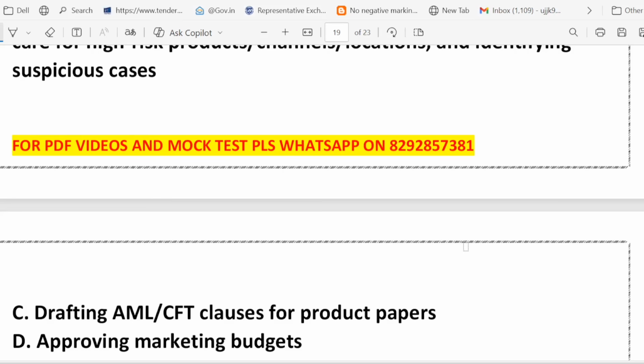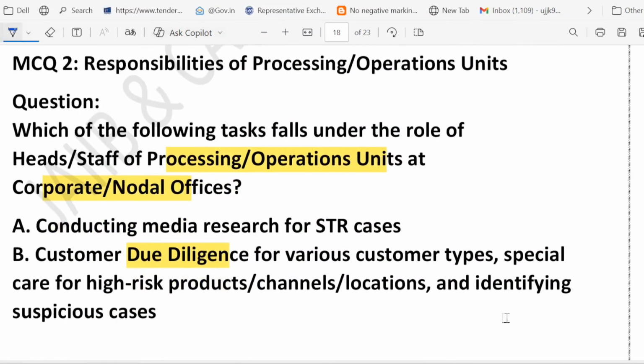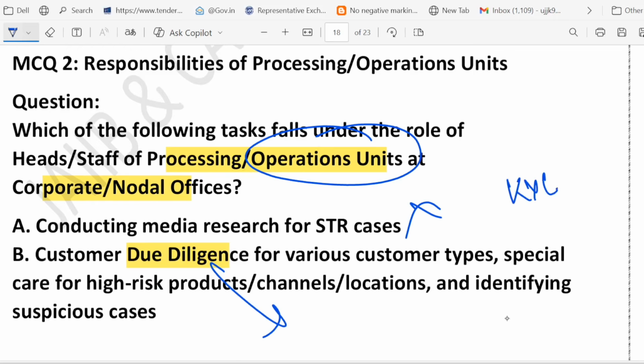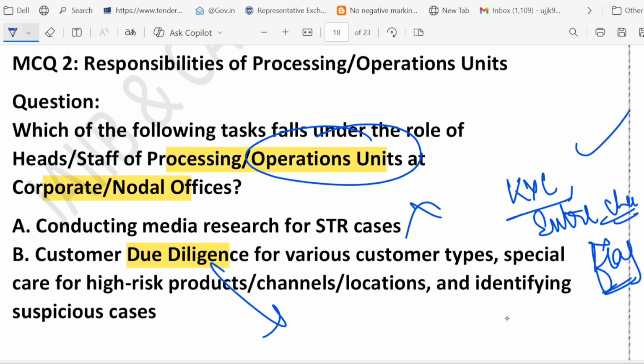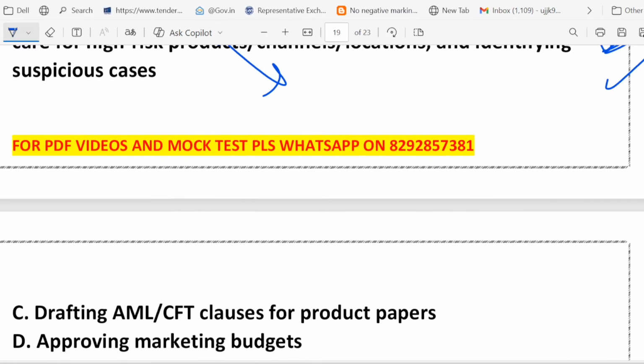So what about A, media research? That is for the investigation team, not the operation. Here we are talking about the operating unit. You can see it written here, right? What about CDD? Yes, this is the correct one. They handle KYC. They apply extra checks for high risk customers, and they flag any suspicious transaction. So three things they do: KYC check, extra check for high risk customers, and flag any suspicious transaction. That's why B is correct. What about C? C says drafting AML CFT clauses for product paper.